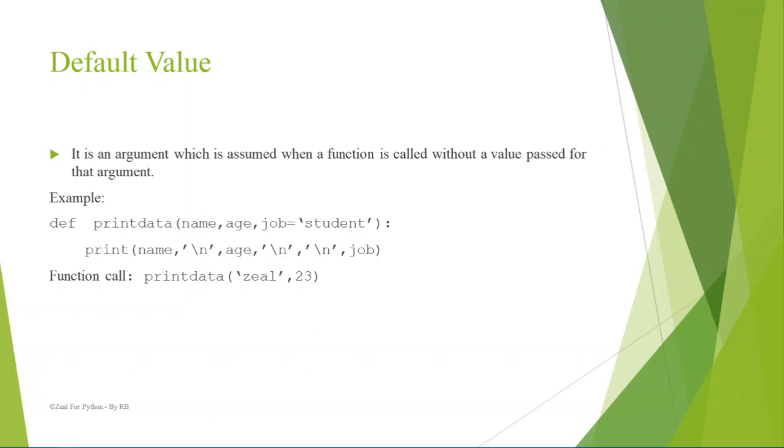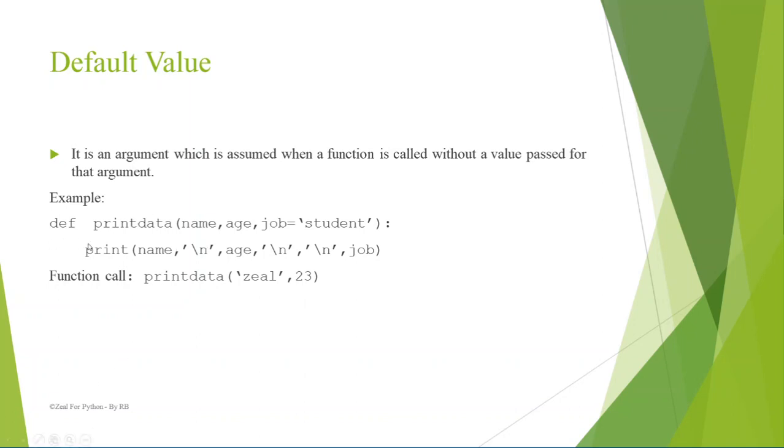That is the default value. It is an argument which is assumed when a function is called without a value passed for that argument. Suppose I have a function called print data, and here I need an age, name and job of a student. But the job should only be student, so I have to provide a default value for job, that is student, and name and age can vary.